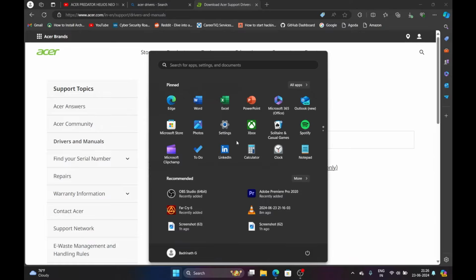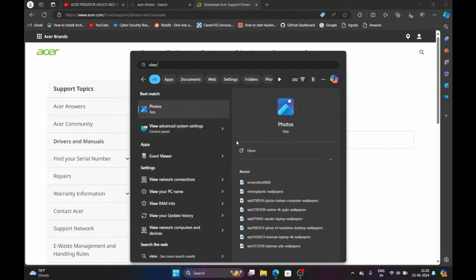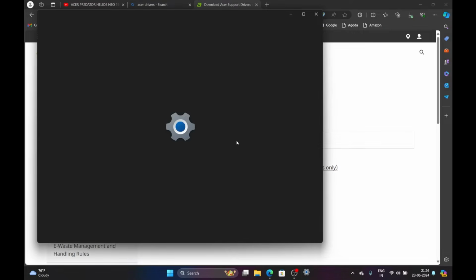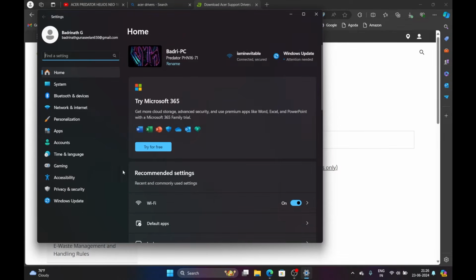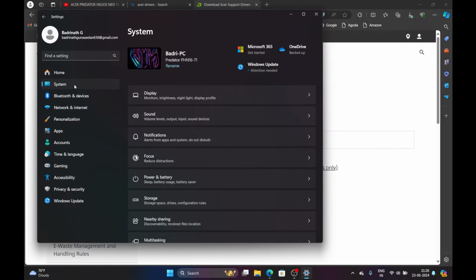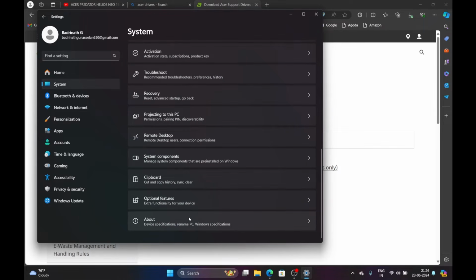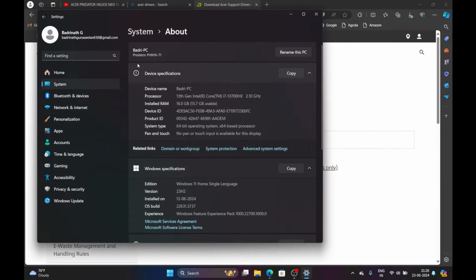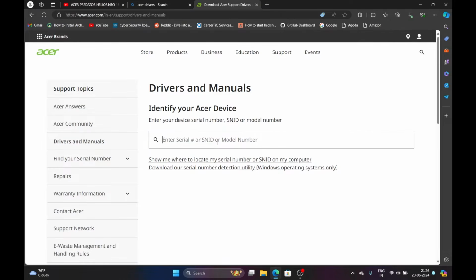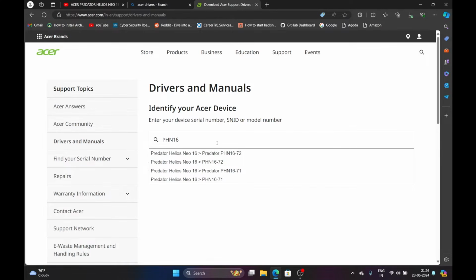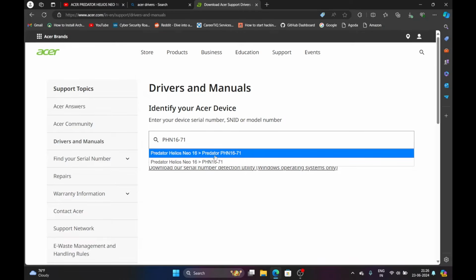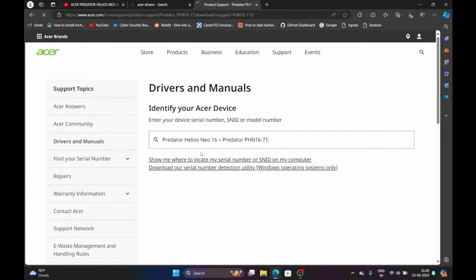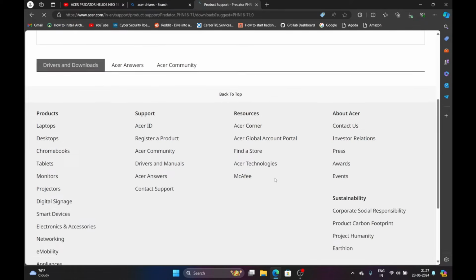To check the model number, go to settings, go to system, and here go to about. Here you can see that my model number is Predator PHN16-71. Now enter that, for short, PHN16-71. It shows this is the model I'm having now, so I'm going to that.